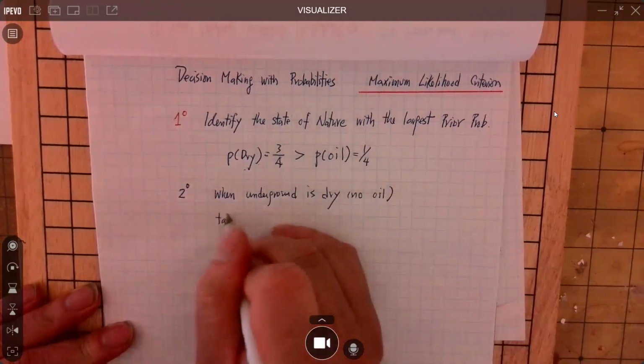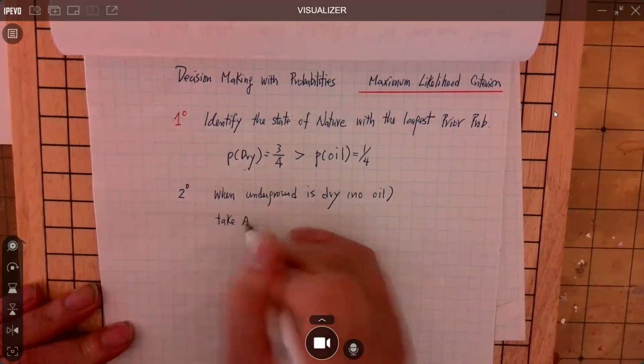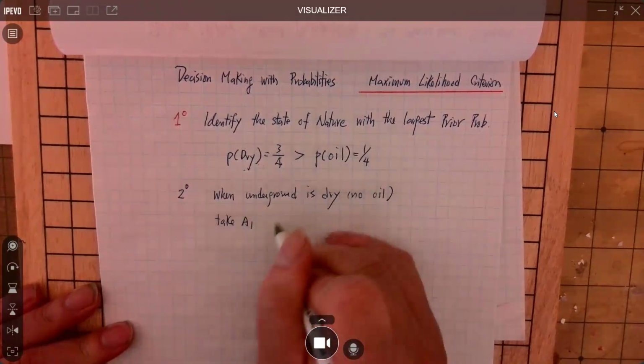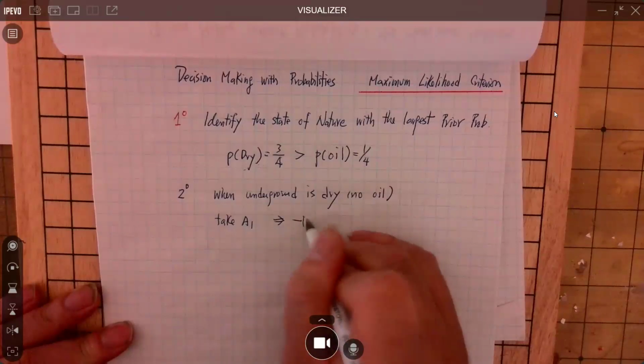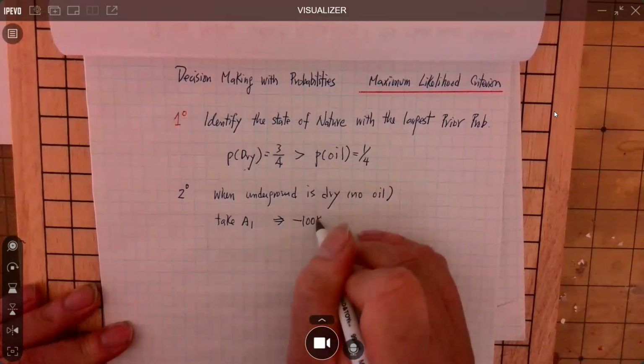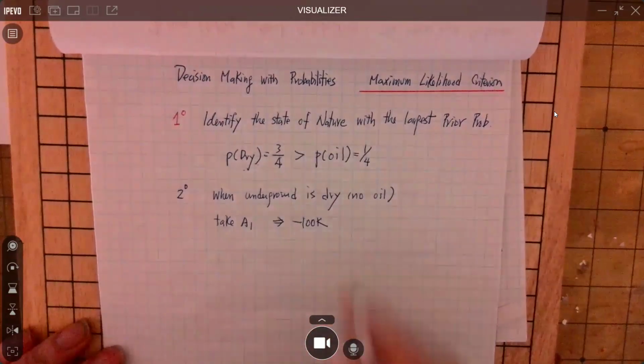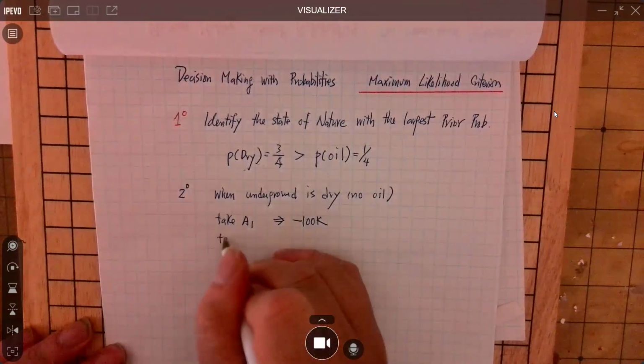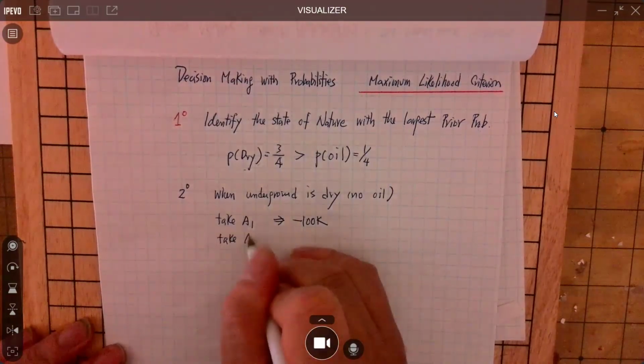Take action 1, the company lost $100,000. And if the decision maker takes action 2, sell the land,